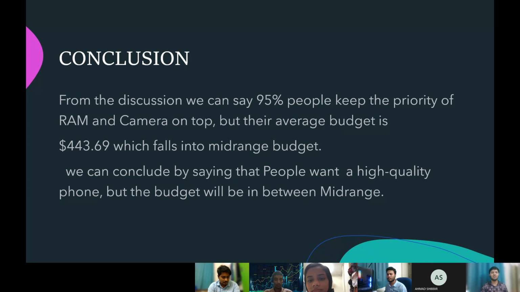Here I can conclude that from the discussion already done by our groupmates, we can say 95% of people keep the priority of RAM and camera on top when they buy a new smartphone, but their budget is 443.69 US dollars, which falls into the mid-range budget. We can conclude by saying that people want a high-quality phone, but the budget is in the mid-range.